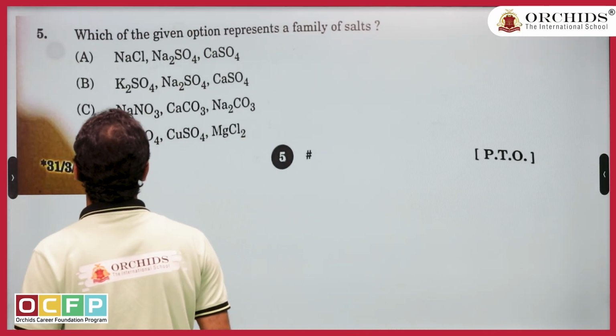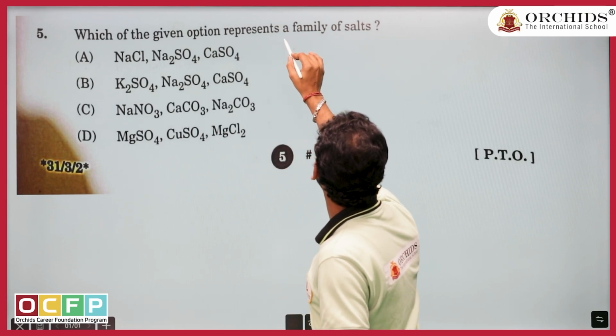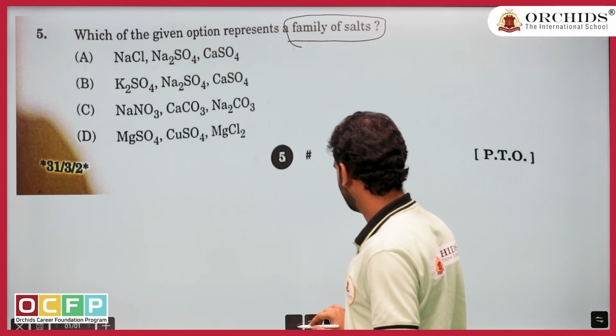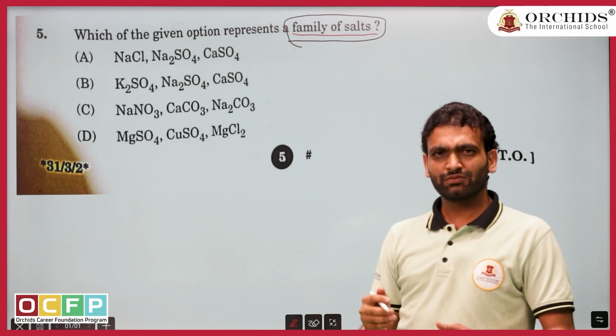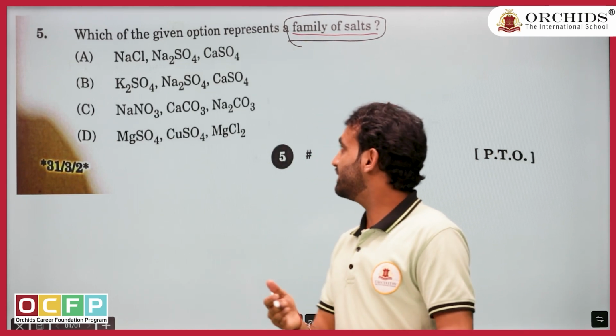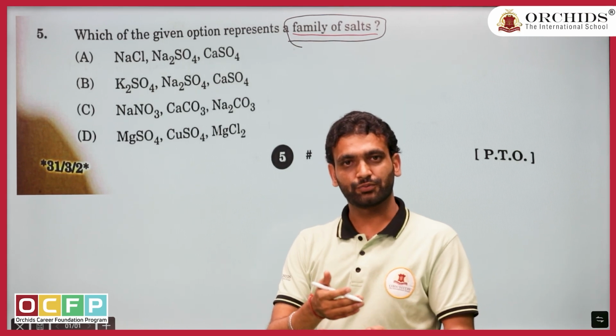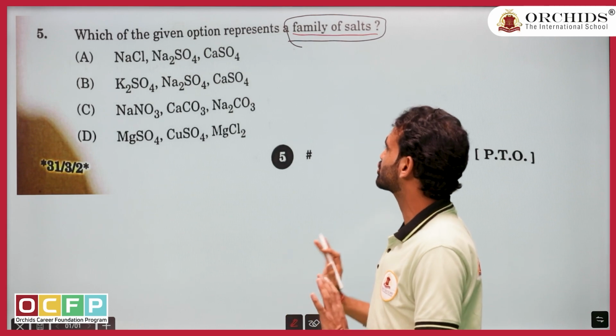Let us come to the next question. Question number 5. What is the question saying? Oh my God, too easy to solve. Let us see. Family of the salts. What is the family? Family means similar type, like a family. Family means either the positive ion should be similar or the negative ion should be similar. Easiest question of the paper.